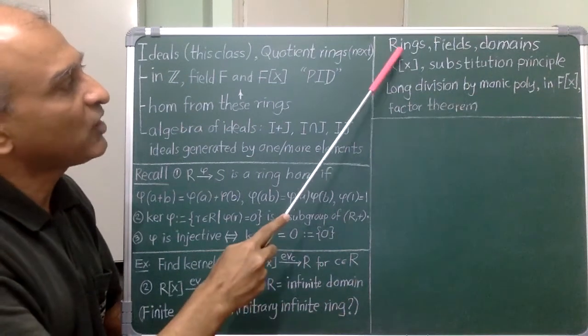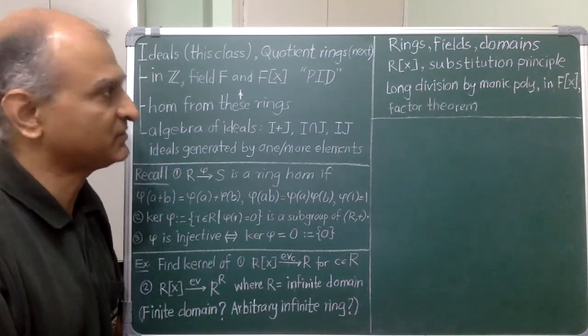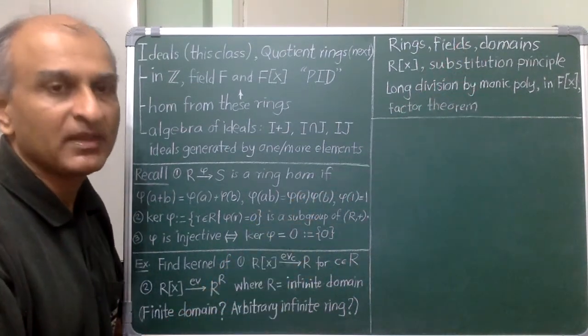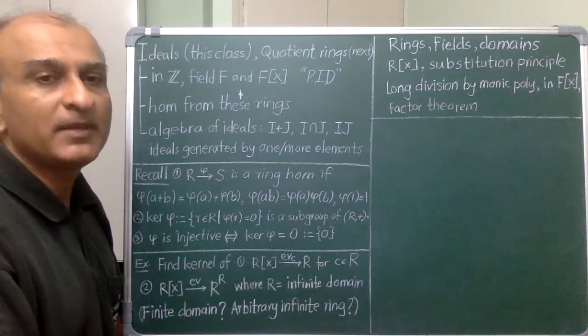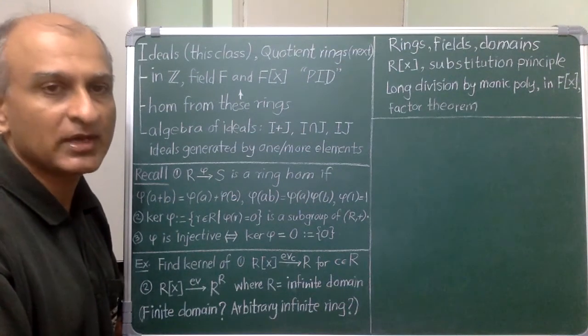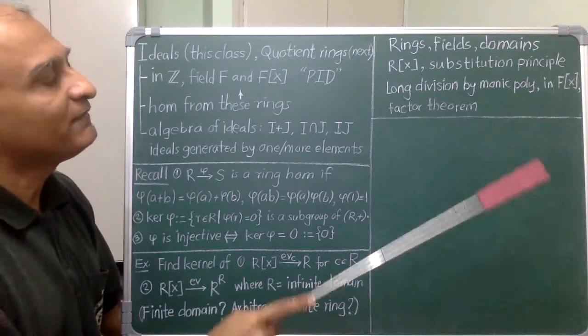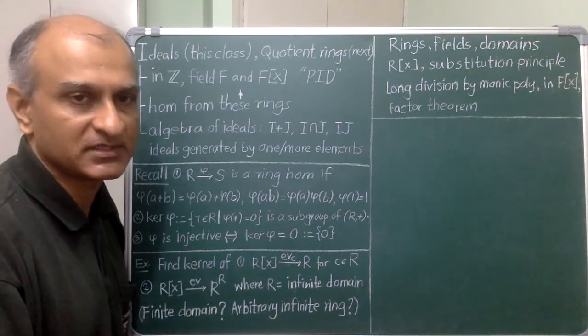So we have talked about rings, where you can add, subtract and multiply, and special types of rings. So in fields, you can also divide by non-zero elements. And more generally, in integral domains, you may not be able to divide, but you can cancel any non-zero element as long as it is a common factor on both sides of an equality. We then saw polynomial rings and the very general substitution principle.